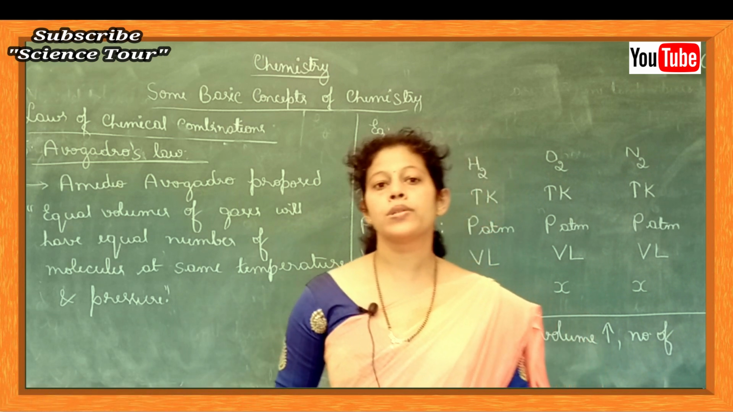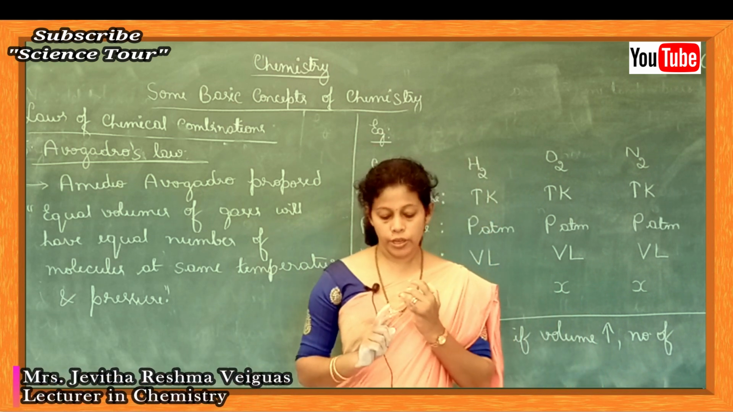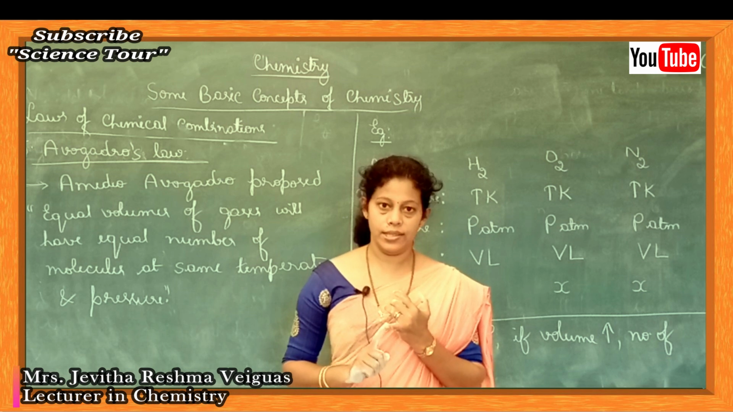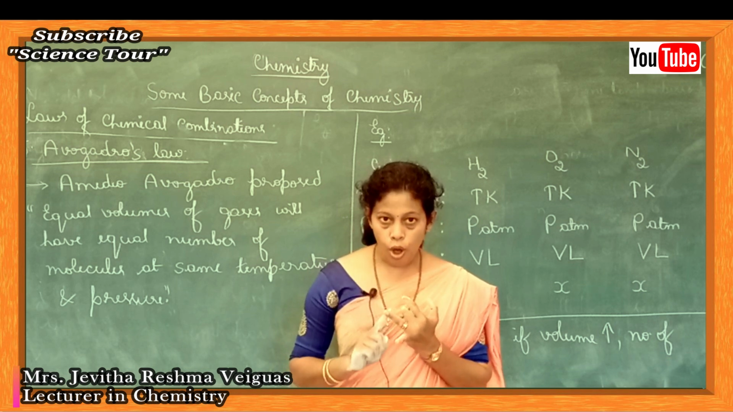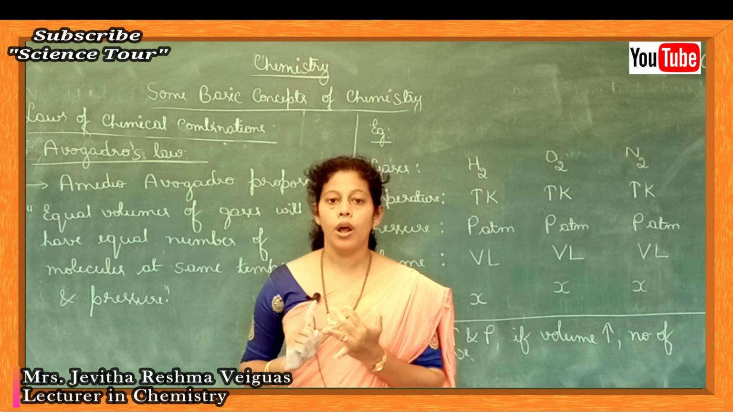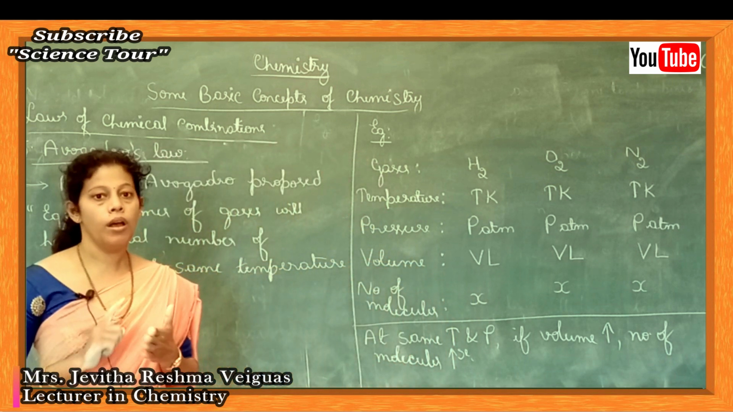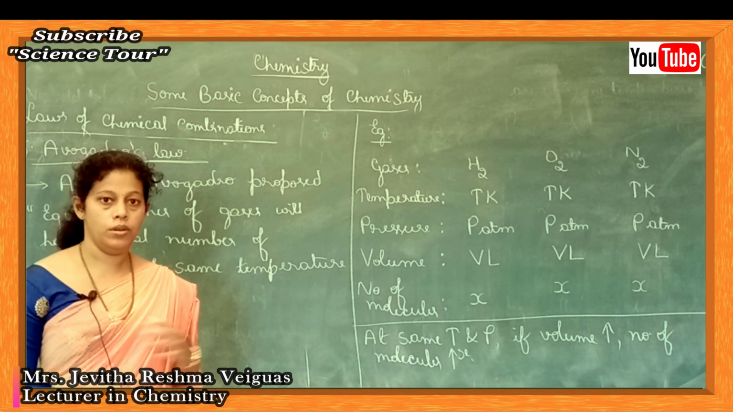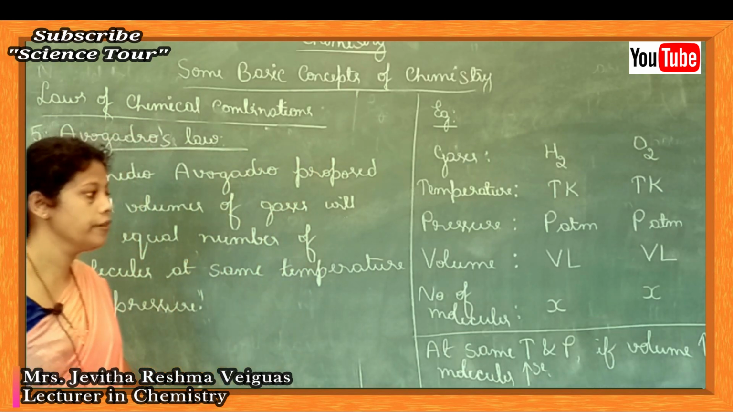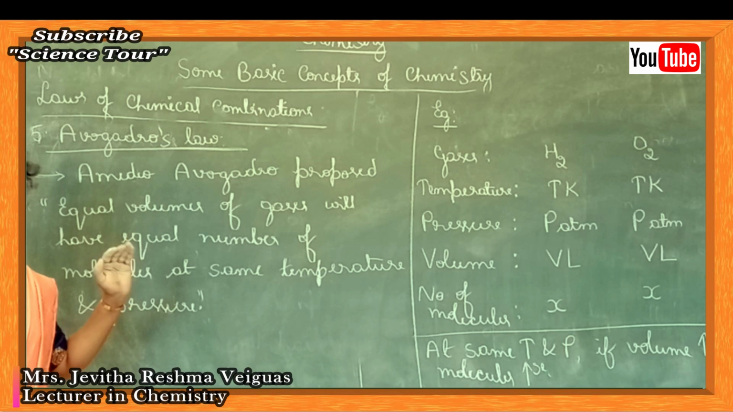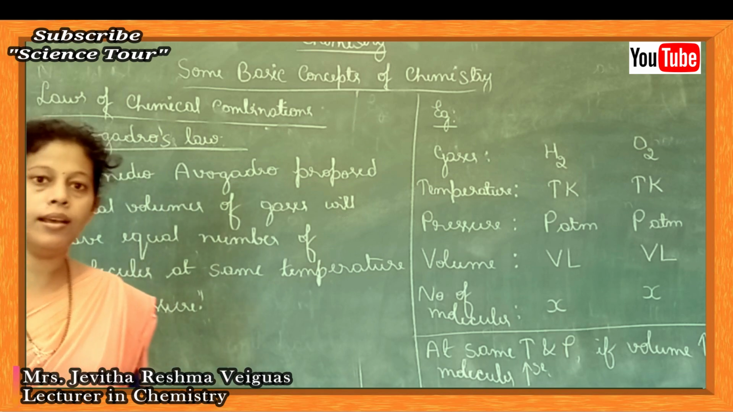So under laws of chemical combinations, we studied about law of conservation of mass, law of definite proportions, law of multiple proportions, Gay-Lussac's law and Avogadro's law. So that's all about laws of chemical combinations. Remaining concepts let's learn in the next class.